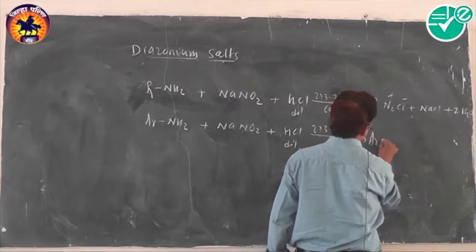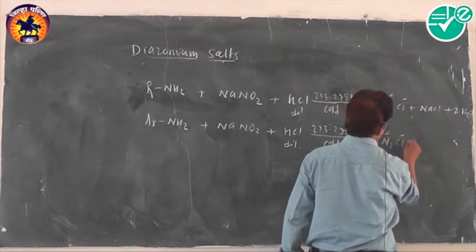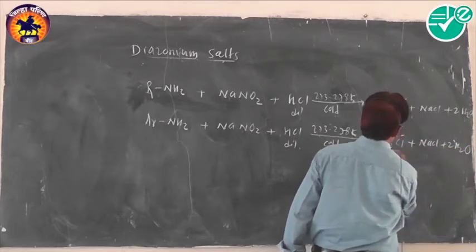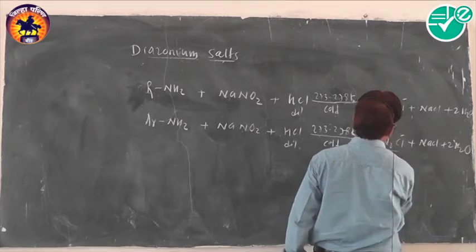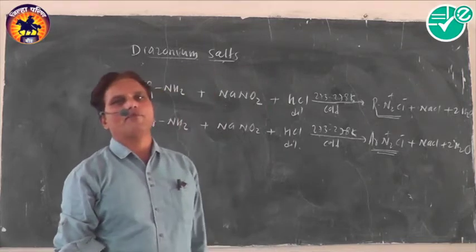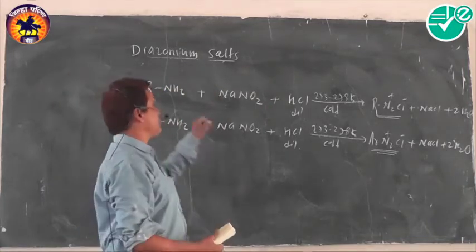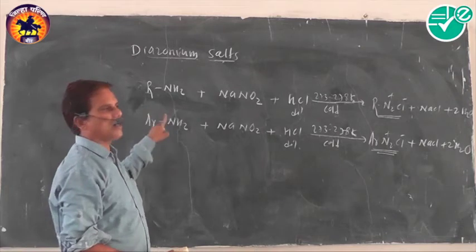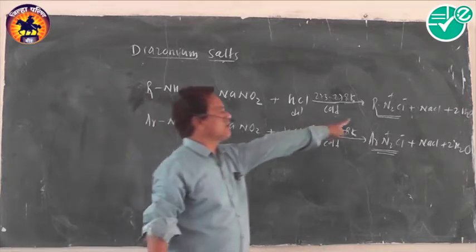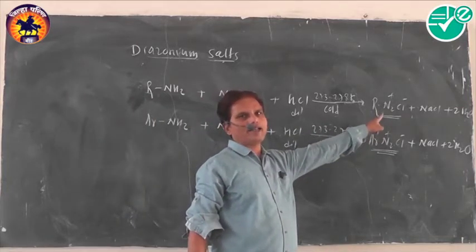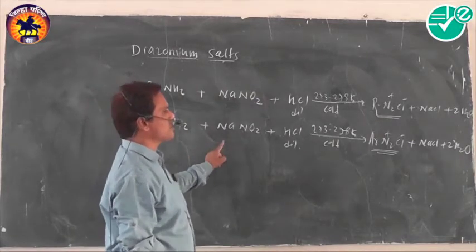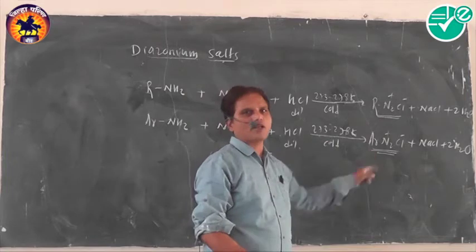Such alkyl diazonium salts and aryl diazonium salts are obtained by reaction of primary amines, either aliphatic or aromatic. When aliphatic primary amines are treated, we get alkyl diazonium chloride. When aromatic primary amines are treated with sodium nitrite and dilute HCl, aryl diazonium salts are formed.